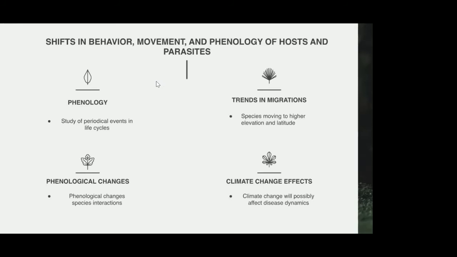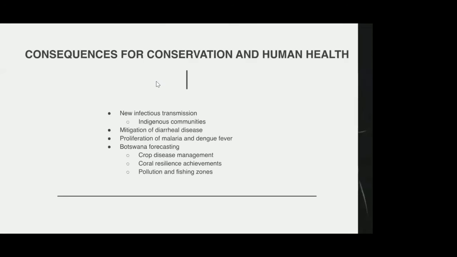Migration from climate change is affecting disease dynamics because certain species moving around creates new possibilities for viral diseases. In one instance, in the Arctic, endemic species are declining through these new climate change patterns, which could cause damage to indigenous communities that require those resources. Climate change has also bolstered a rise in mosquito-borne illnesses, but modeling could provide a solution to this. New forecasting programs in Botswana have actually helped crop disease management, coral resilience, and created more sustainable environments to fish.